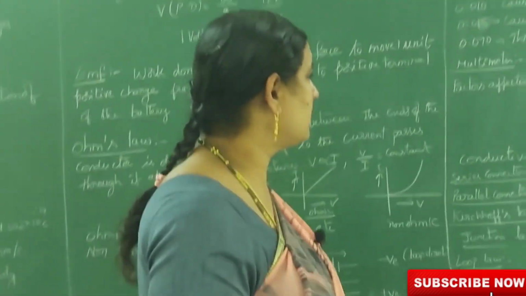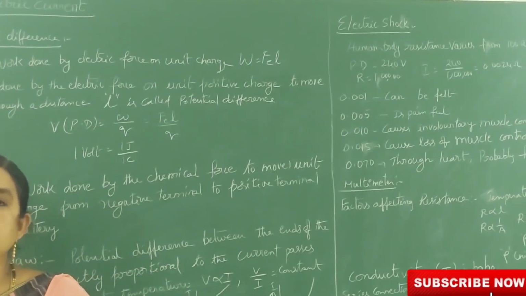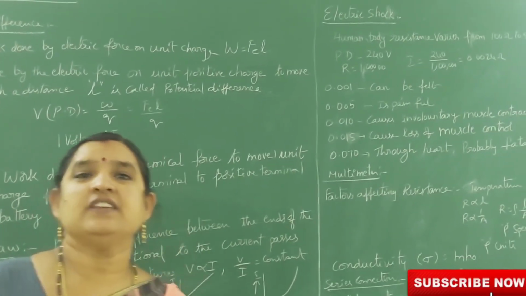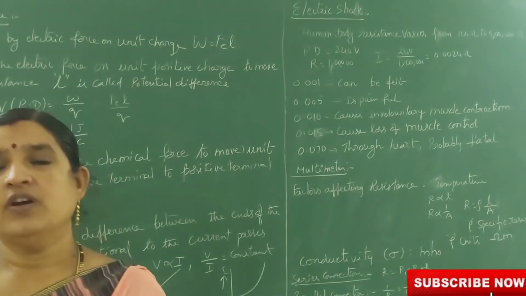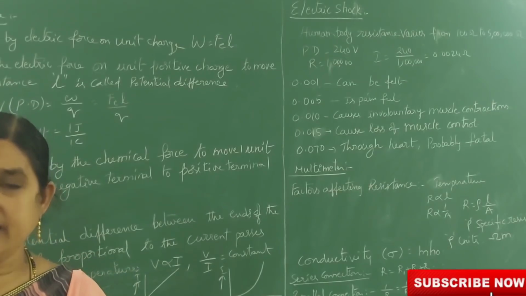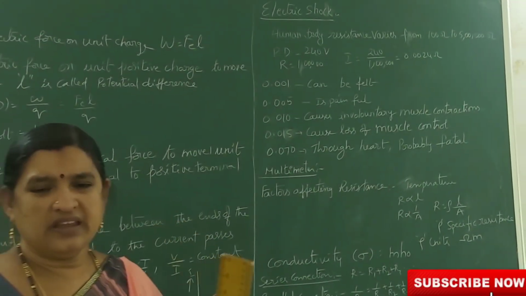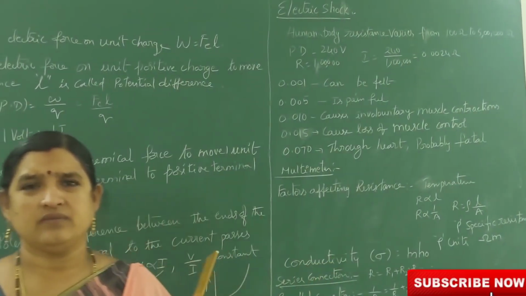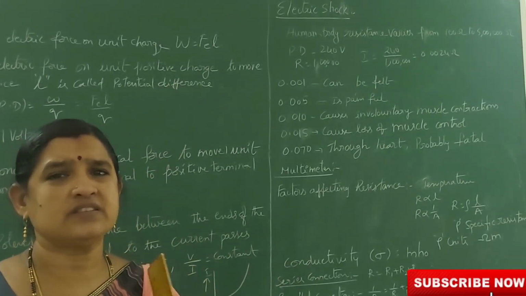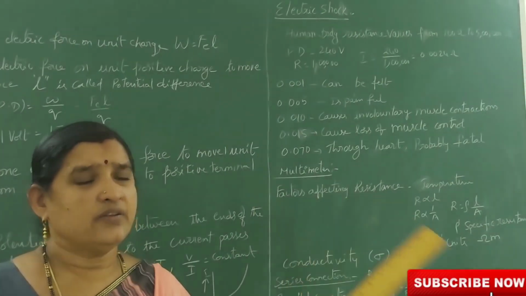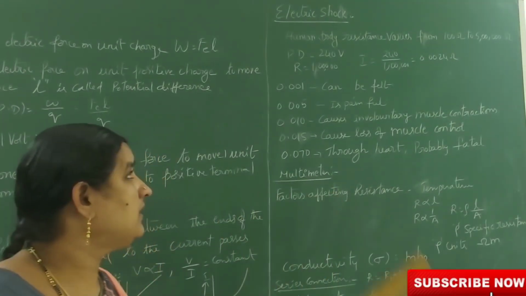Let's see electric shock. What is electric shock? The combined effect of resistance, current and potential difference is called shock. Every person has some experience of shock. Nowadays, to reduce shock we use shock absorbers and fuses.